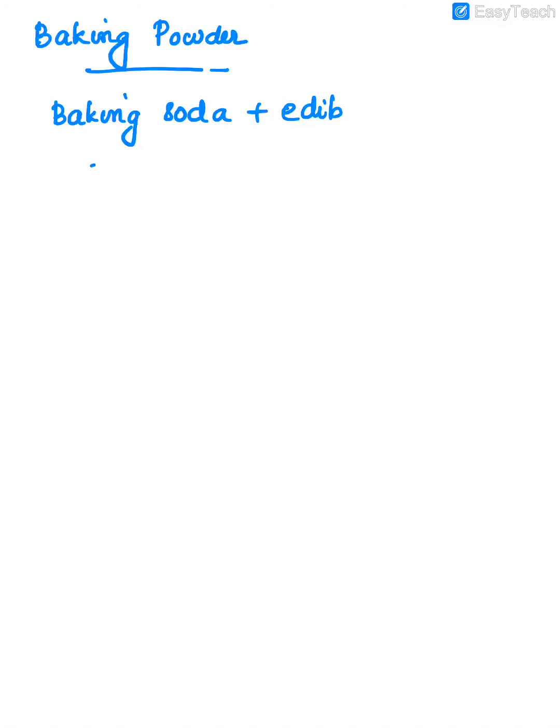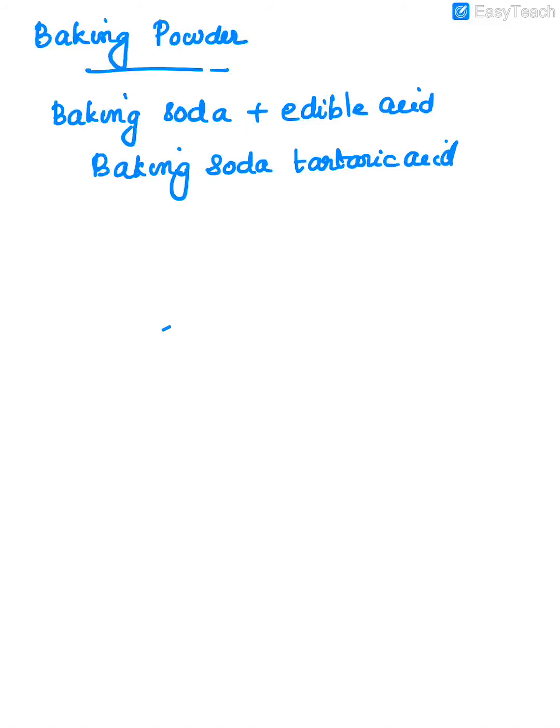Edible acid means, you know that in the lime there is a citric acid, that is an edible one. Lime is an edible one. Like banana is an edible one, there is an acid in it. So likewise there are a lot of edible substances containing acid. One of the edible acids is tartaric acid. So along with baking soda, when we are adding tartaric acid, you will get baking powder.